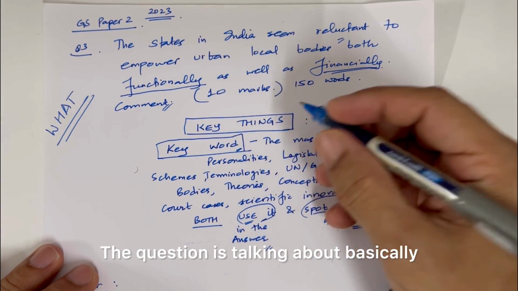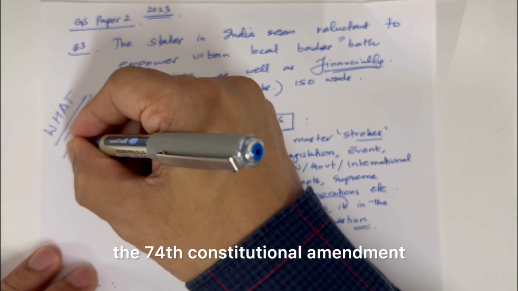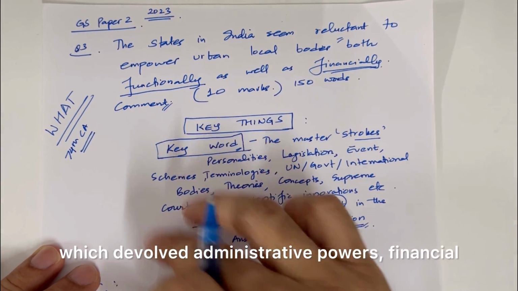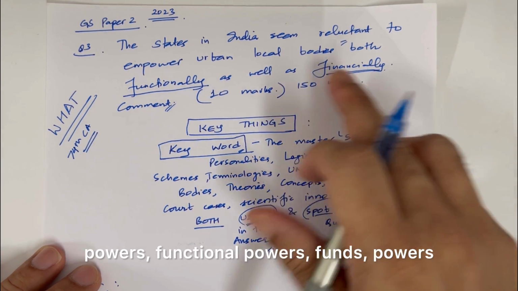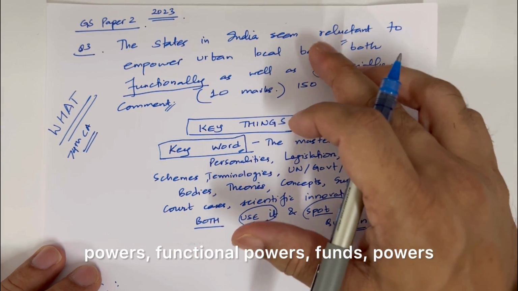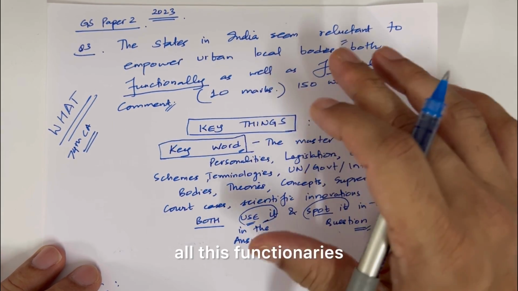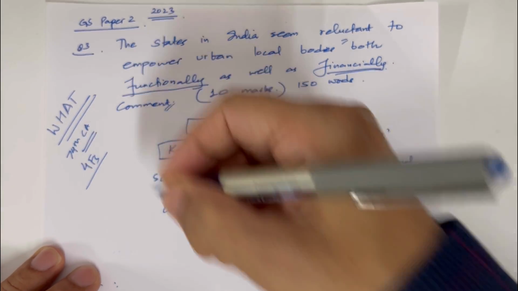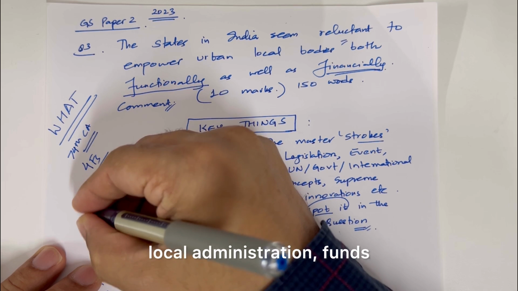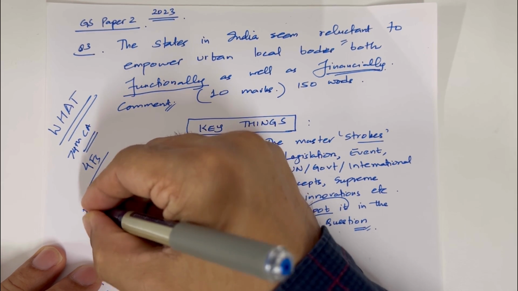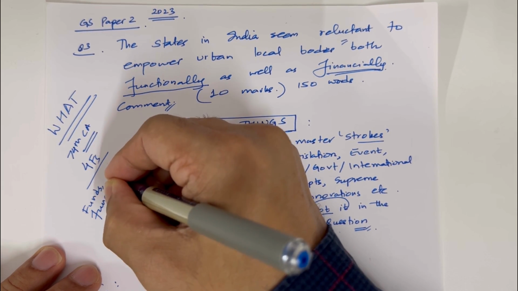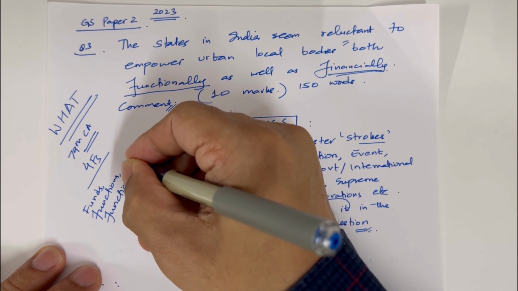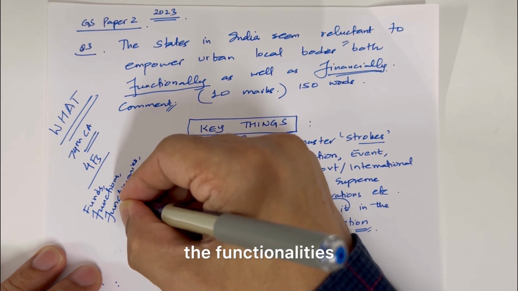The question is talking about basically the 74th constitutional amendment, which devolved administrative powers, financial powers, functional powers, all these functionaries, basically the 4 F's of local administration: funds, functions, functionaries, and the functionalities.